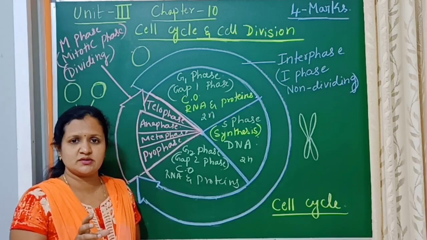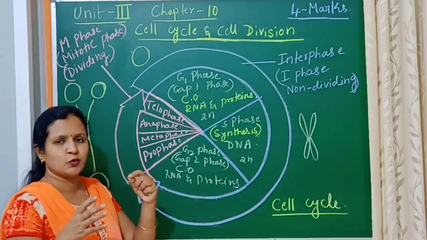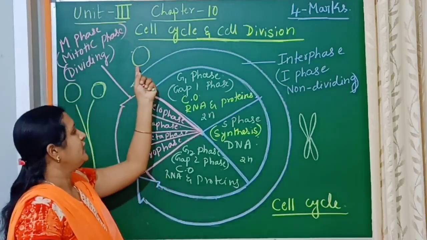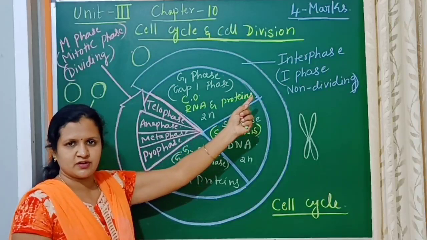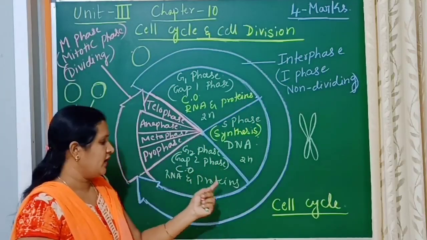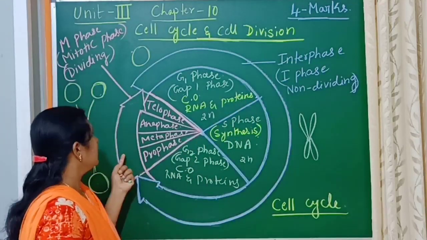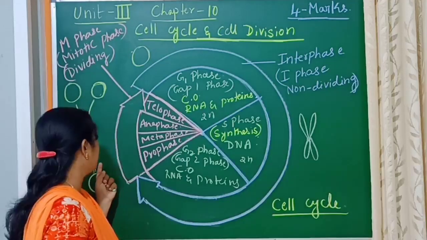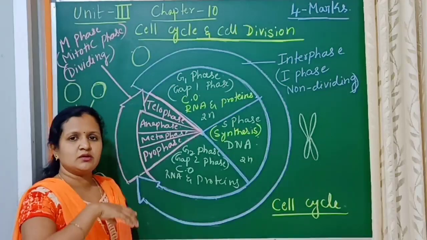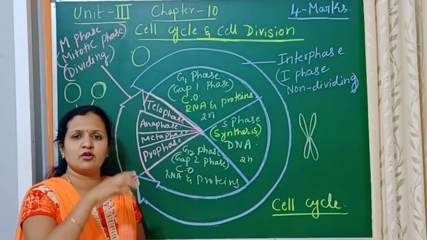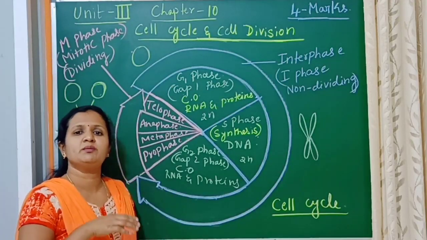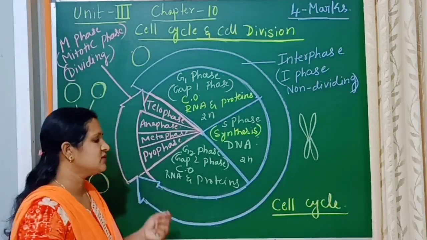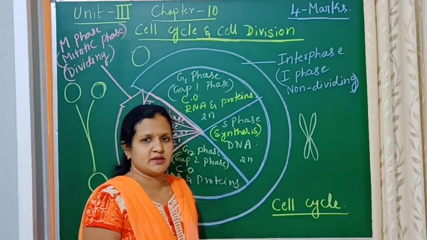Now this daughter cell will grow up and enter into the interphase, prepare itself, and then enter into the division phase, the mitotic phase, and divide into two cells. The events will occur in a cyclic manner. They will be repeated, and hence this is called a cell cycle.